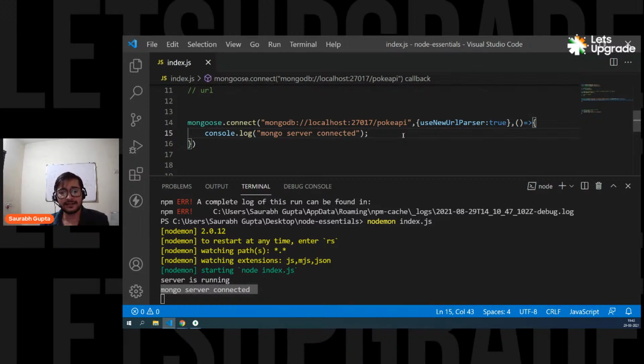Hanil is asking, I'm not able to connect. Hanil, then I have to see it, buddy. What is your error? There might be a path issue. Just go to your system environment variables and check if you have a Mongo path there. You can troubleshoot this, Hanil. If it is not there, that means that is the problem. Just check it once.